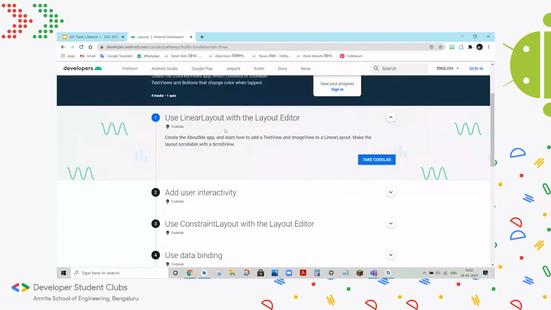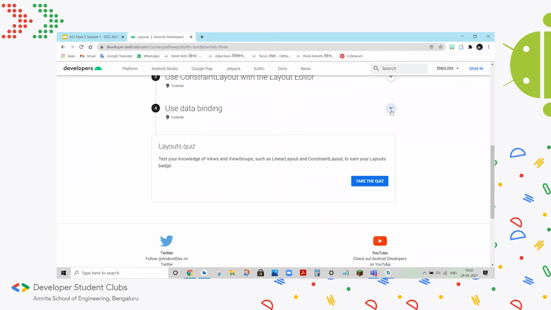Quickly, this talks about the linear layout, which I showed you before. You can either have horizontal linear layout or vertical linear layout, and based on what you choose, you can arrange your views in a certain way. You can add user interactivity with buttons and input fields, and you can code it such that when a button or a certain UI component is clicked, certain code is executed. And you can even use data binding or view binding, like I mentioned, to make it easier to access the components.